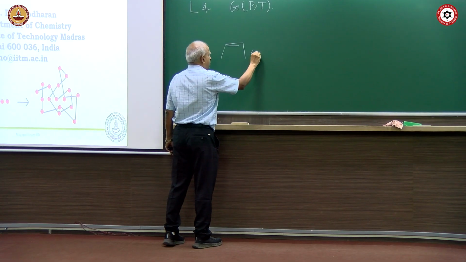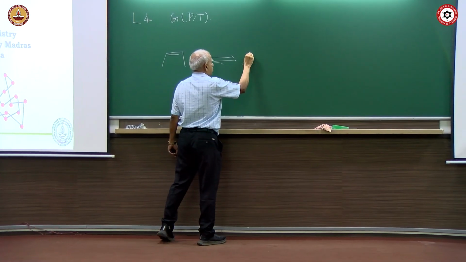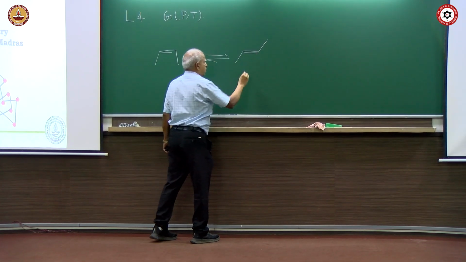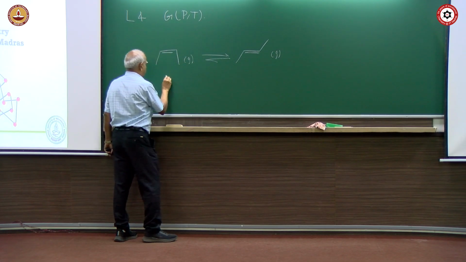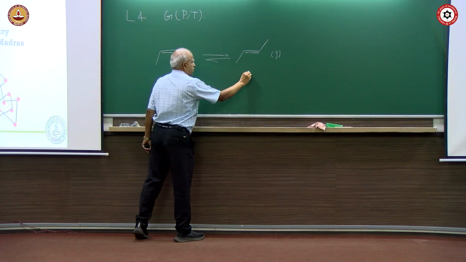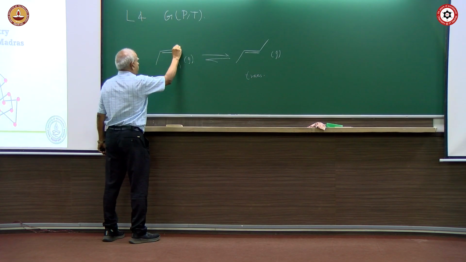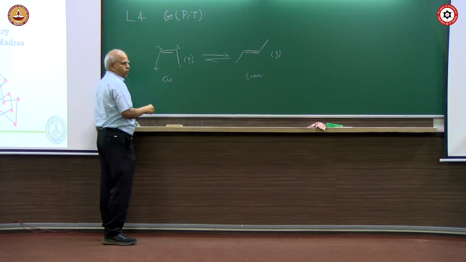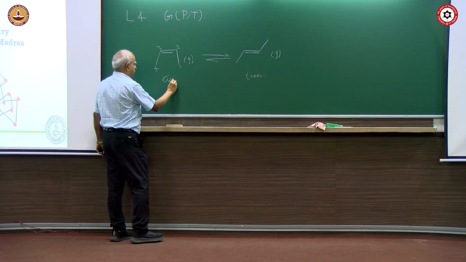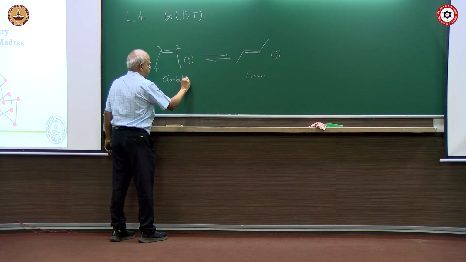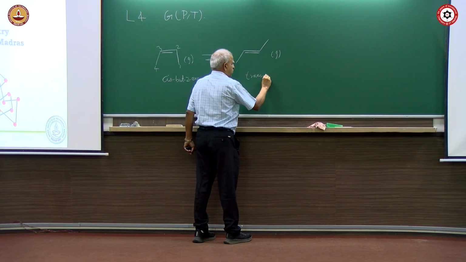So, this is a gas. This is also a gas. So, this is a cis isomer. This is a trans isomer, and number of carbon atoms is 4. So, it is butene, isn't it? Cis butene, trans butene.